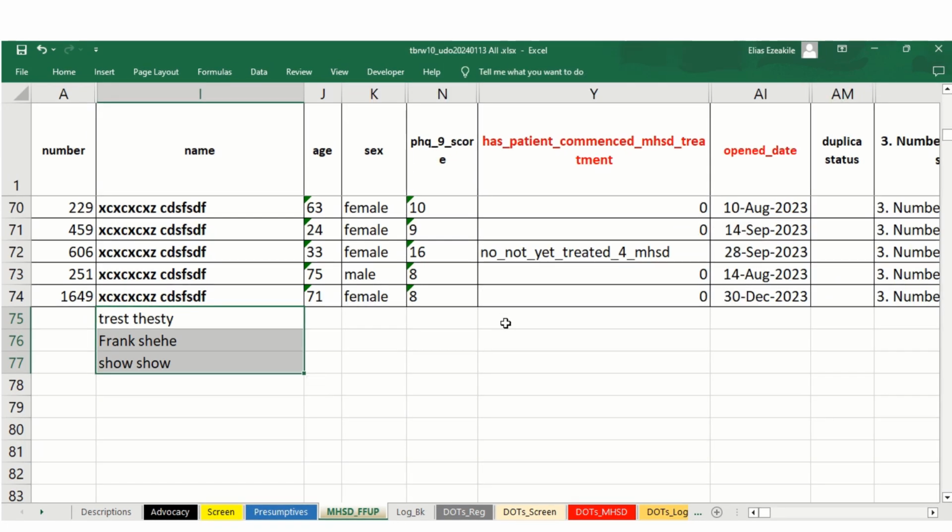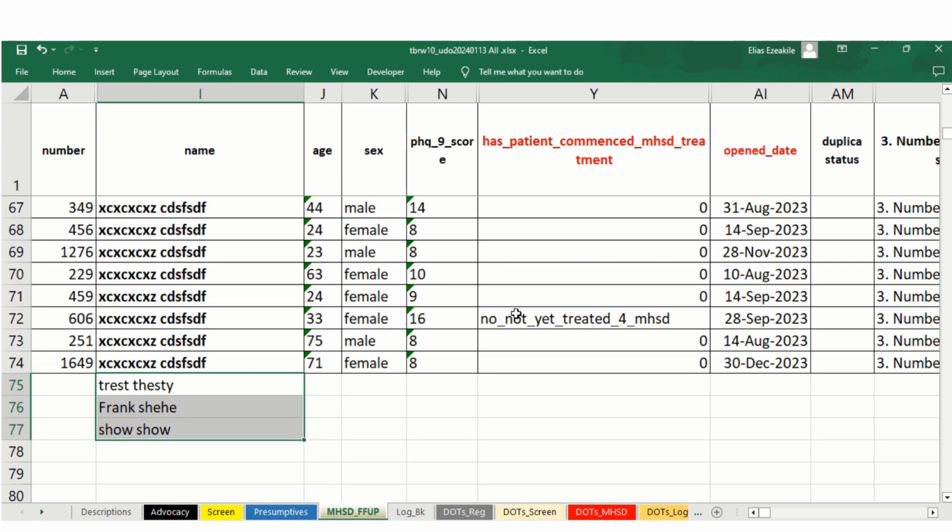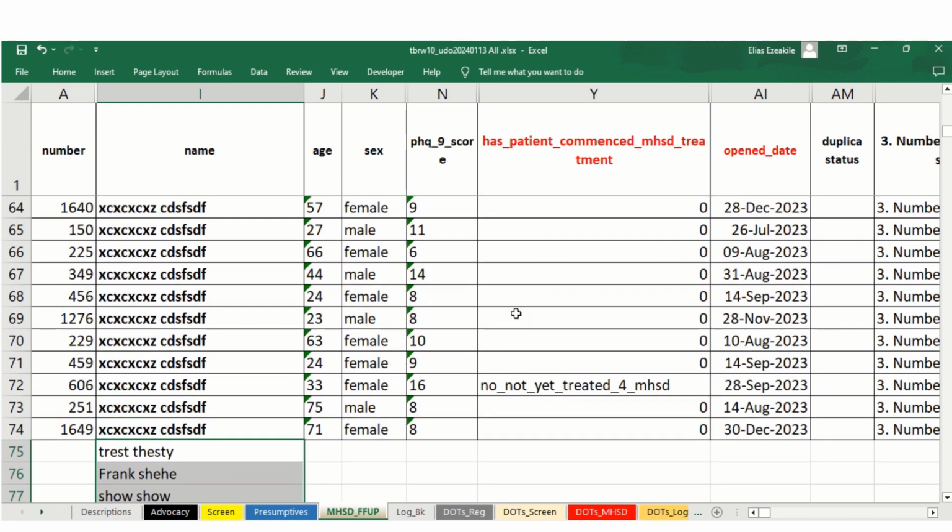So you may also have noticed from an entry that, for instance, this line here has a PHQ-9 of 10, and you know that this person has commenced treatment, but here it is evident that we in Enugu are seeing it as not yet commenced MHSD treatment.